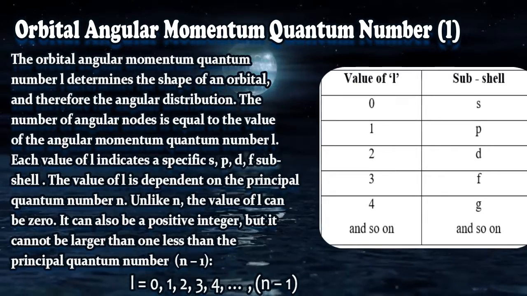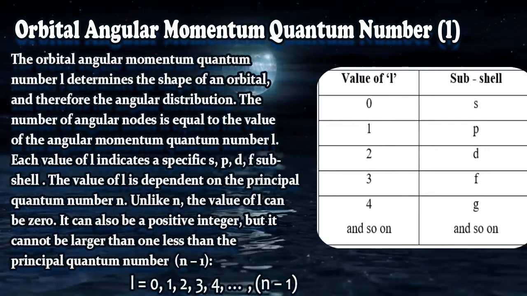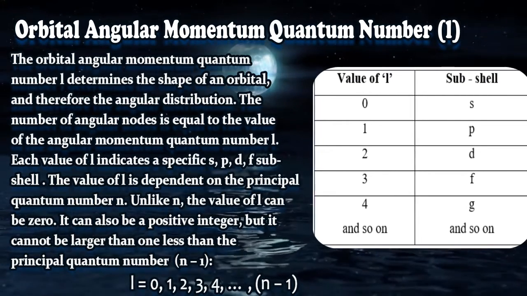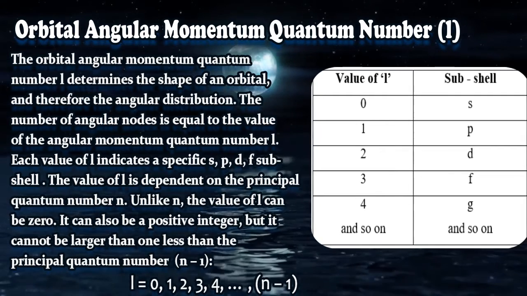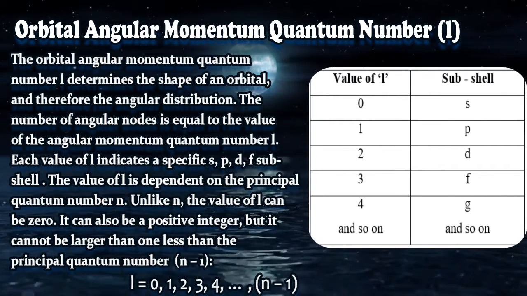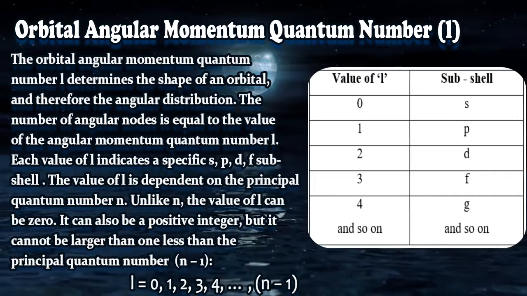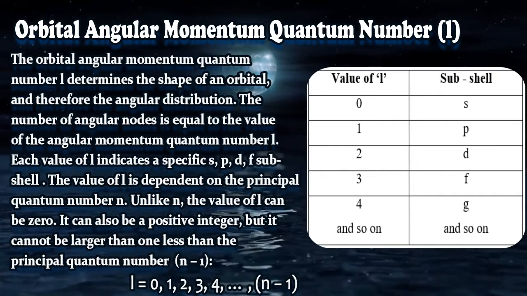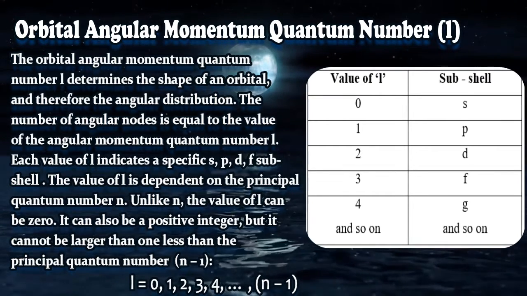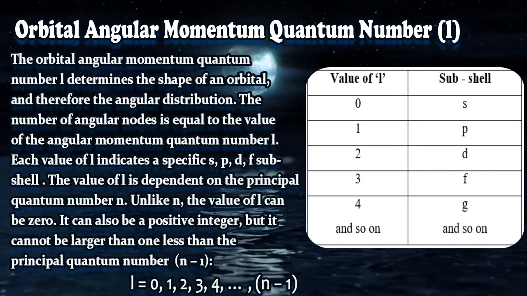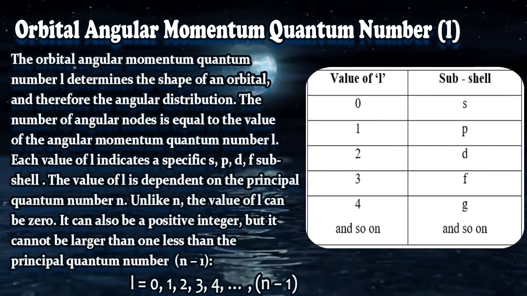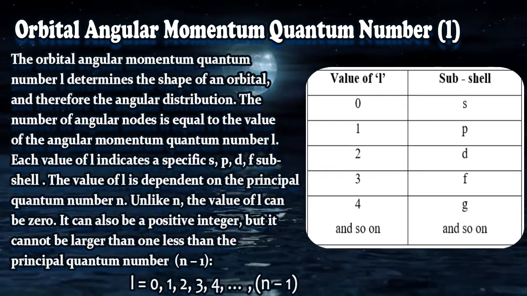Now let us come to the orbital angular momentum quantum number: 0, 1, 2. 0 means S, 1 means P and 2 means D. Okay. S has a single orbital, P has 3 different orbitals and D has 5 different orbitals. So 1 plus 3 plus 5. How much? 1 plus 3 is 4, plus 5 is 9. Each orbital can have a maximum of 2 electrons. So 9 into 2 is 18. Right? So 18 electrons can be present in this particular shell, which we call M. Okay.